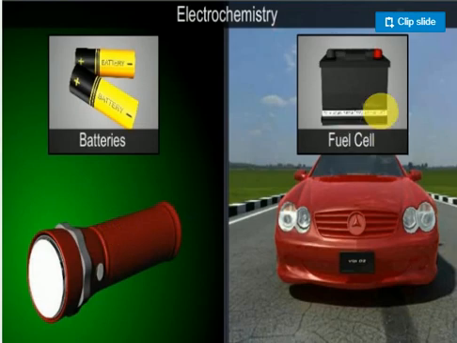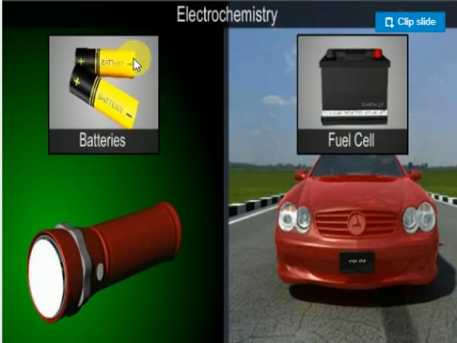Suppose, just imagine, I'm taking a cell with sulfuric acid. You know very well that in our daily life we use batteries in the inverter. An inverter is nothing but batteries only. In the battery, there will be an anode and a cathode. They use distilled water and sulfuric acid. Clear? Here, look, the anode rod is there, the cathode rod is there, distilled water is there, and sulfuric acid acts as the electrolyte here.